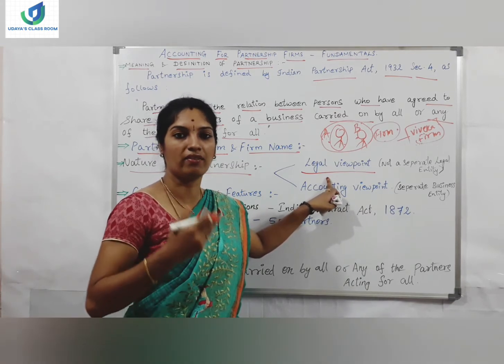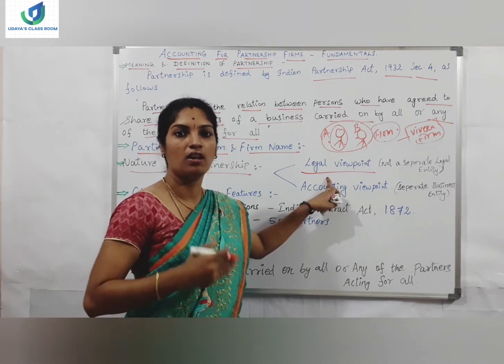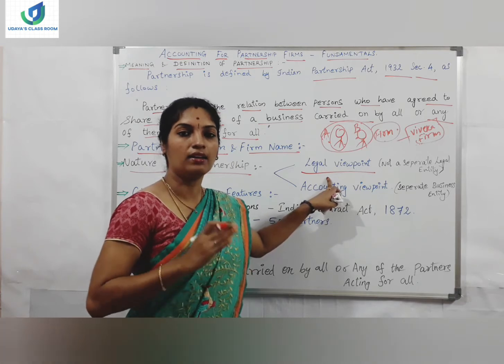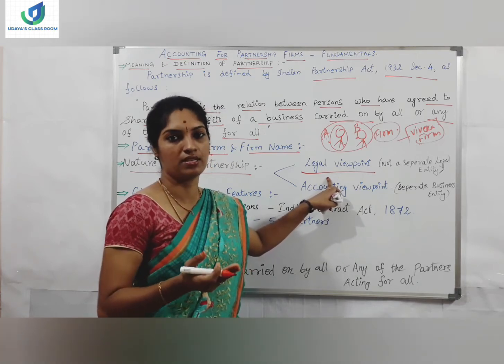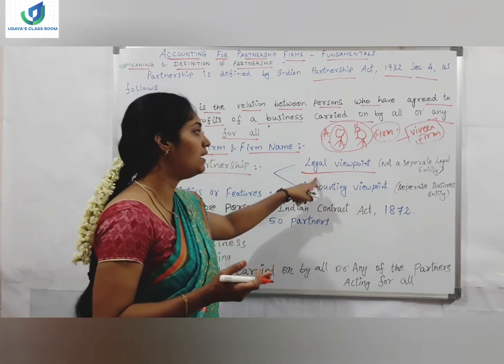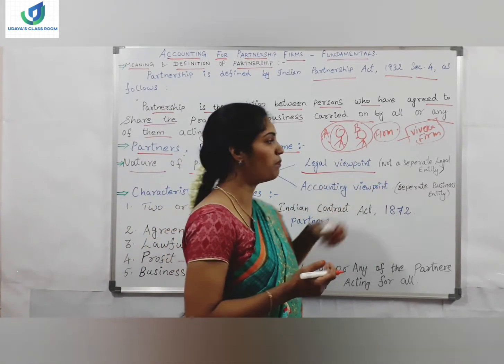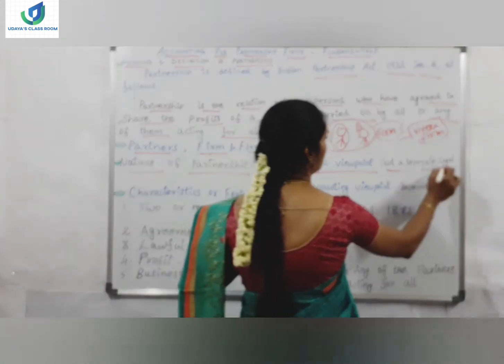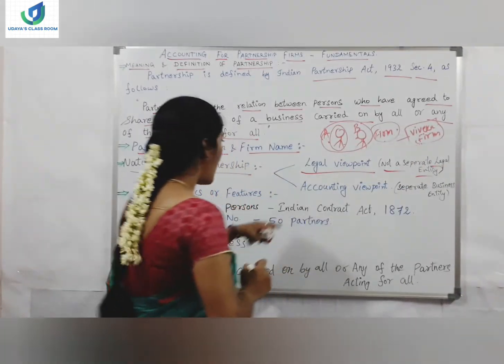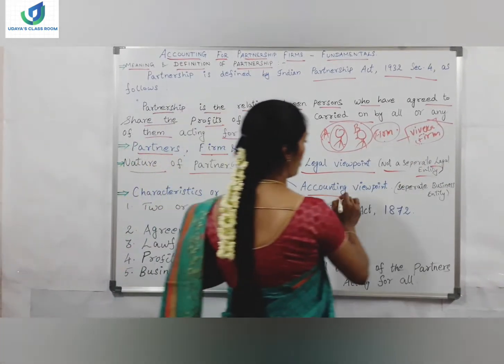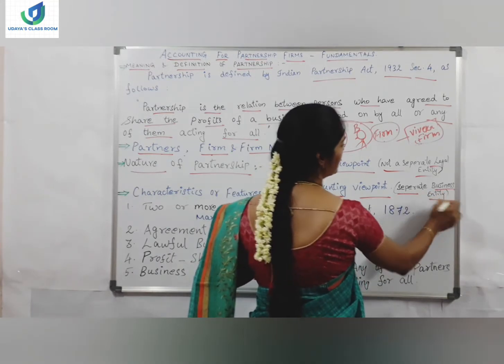Whatever private property the individual partner has, with that he has to repay the firm's debt. That is the reason why, from the legal viewpoint, the partners and the firm are not separate legal entities. They are the same.